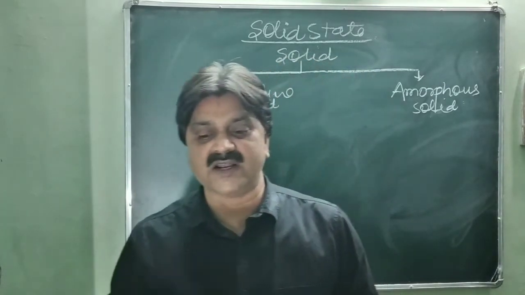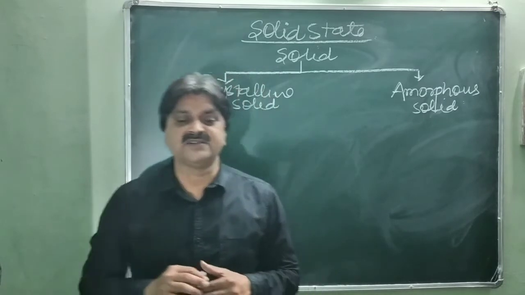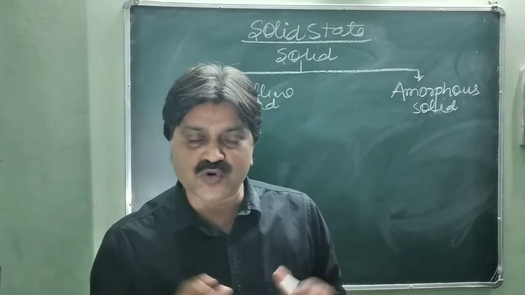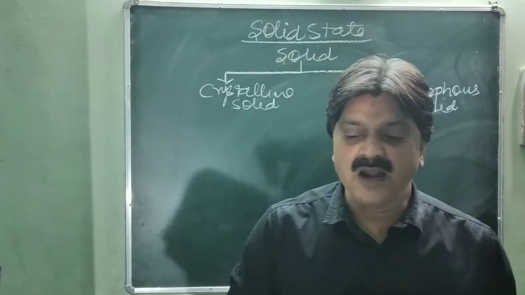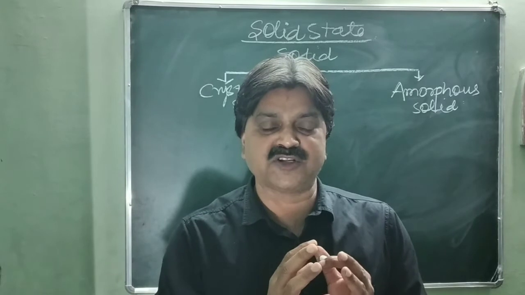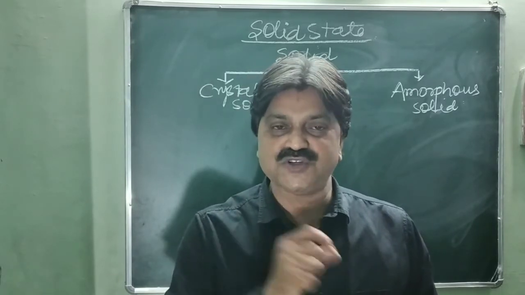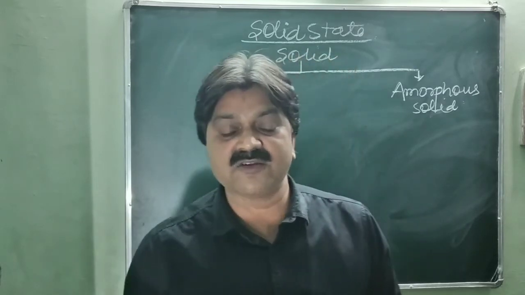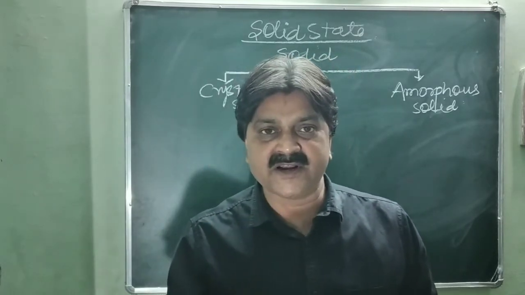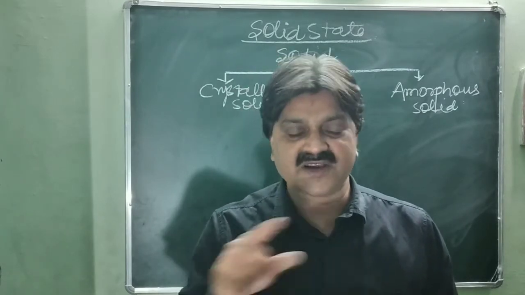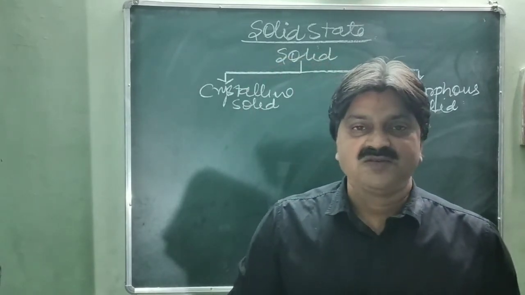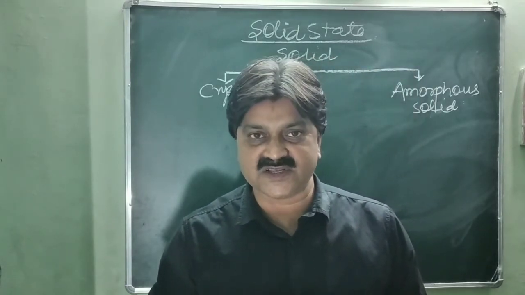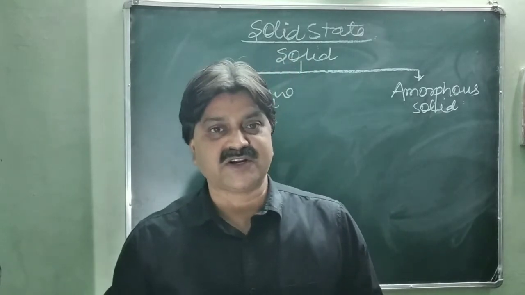Crystalline solids are those solids in which the constituents arrange themselves in a regular manner throughout the crystal, having definite geometrical shape and fixed positions, a sharp melting point and long range order. Sodium chloride and quartz are examples of crystalline solids, that is true solids.